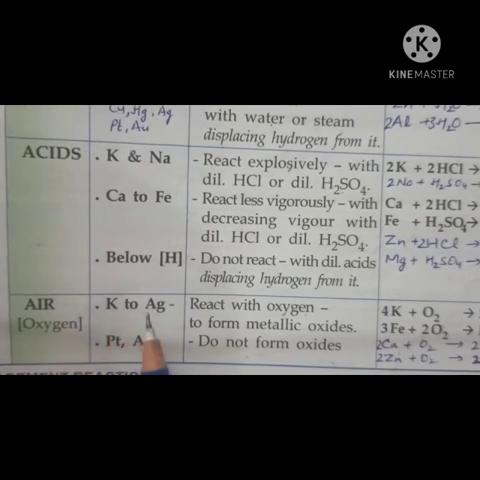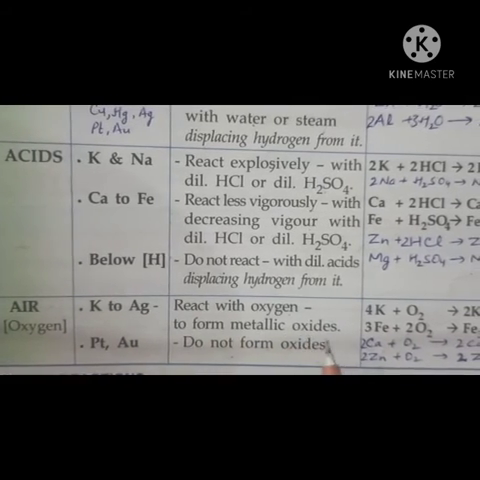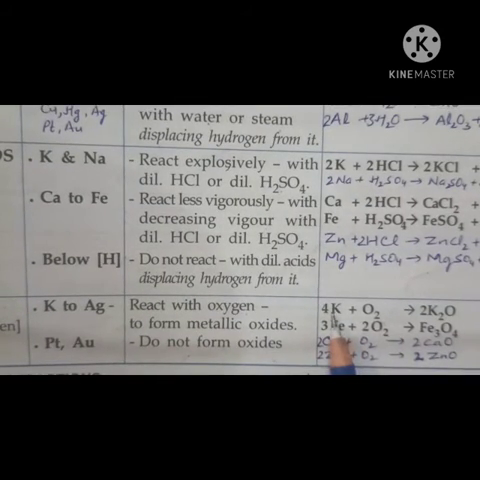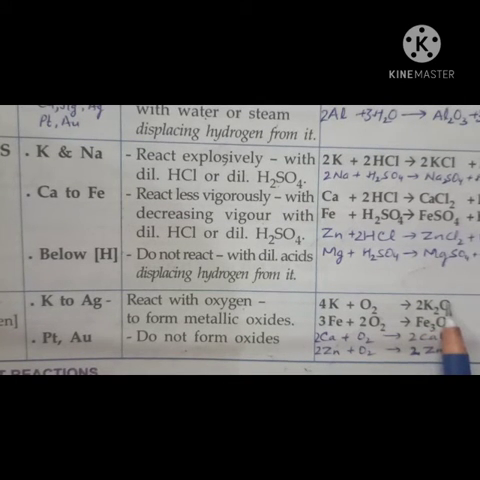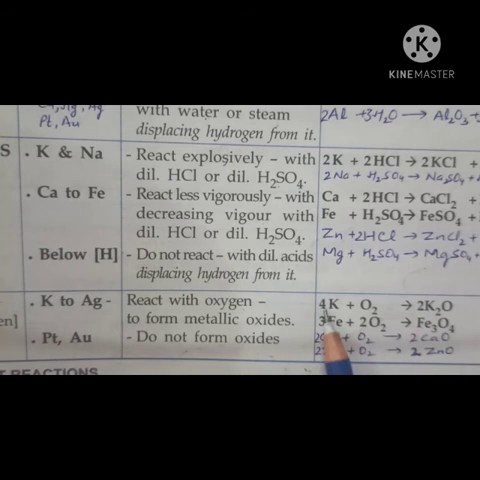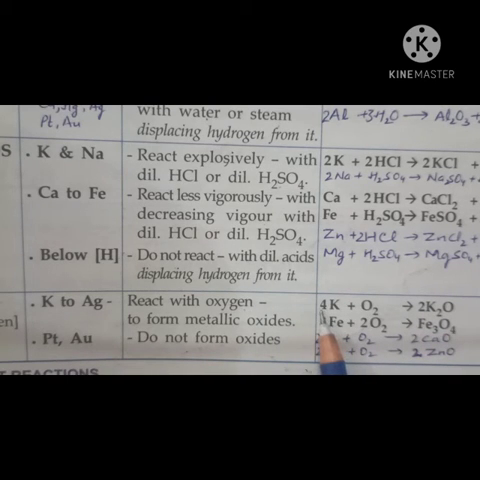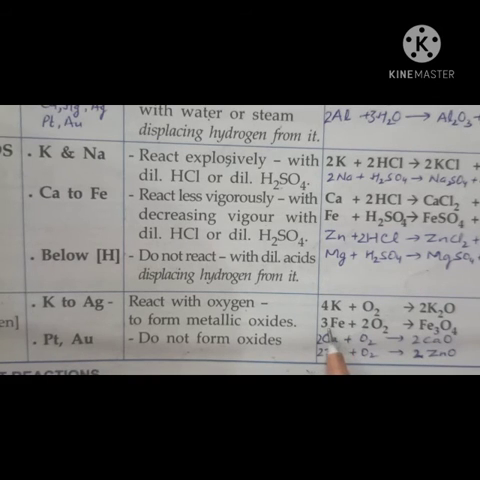Metals like potassium to silver all react with oxygen to form metallic oxides. And the reaction is, for example, potassium K plus O2 gives you what? K2O. Why? Because oxygen valency is 2 and potassium valency is 1. Same way, what is your reaction? 4K plus O2 gives you 2K2O. Right? The same way the reaction of sodium is 4Na plus O2 gives you what? 2Na2O.